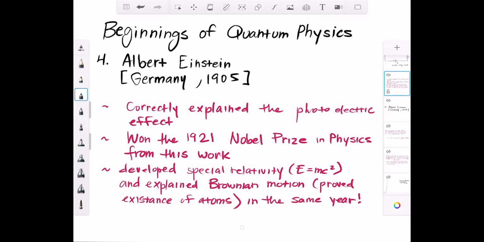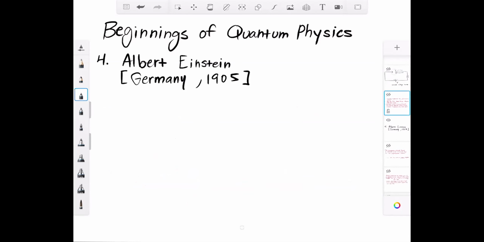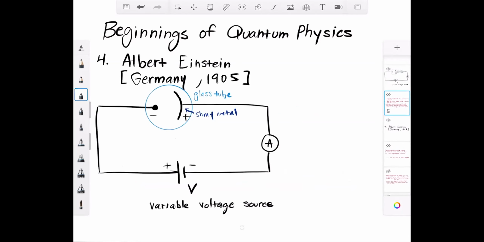So let me give a quick explanation of the photoelectric effect and how the experiment worked. So we have this circuit here, right? We have a voltage source V down at the bottom that is variable, meaning that we could change it, make it higher or lower. Over at the top, we have a glass tube with a metal plate that's positively charged and an electrode that is negatively charged.